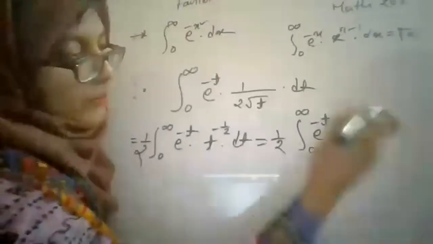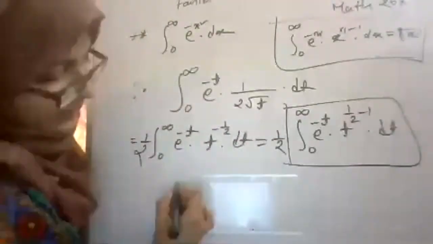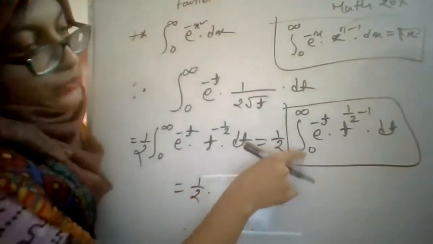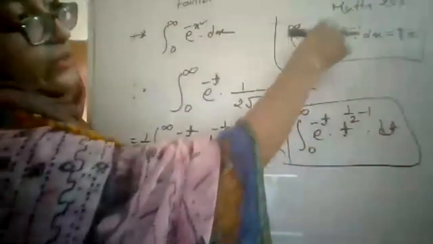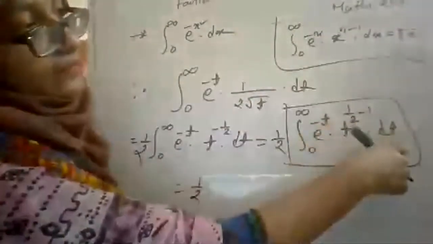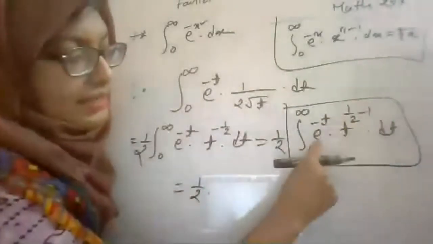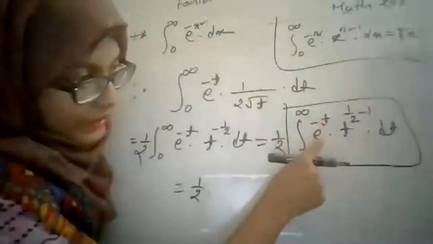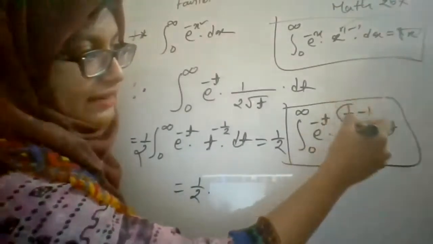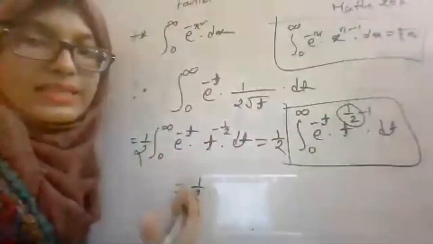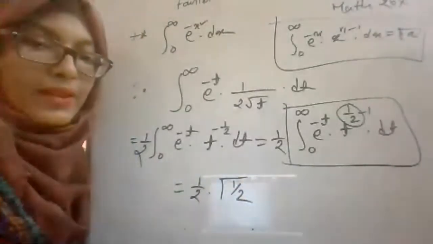Now compare this portion with this formula. What will be the answer? The integral from 0 to infinity of e to the power minus t, t to the power half minus 1 dt. Compare with e to the power minus x, x to the power n minus 1 dx. Consider t as x. So here n is half. So using the definition of the gamma function, you may write this is equal to gamma half.